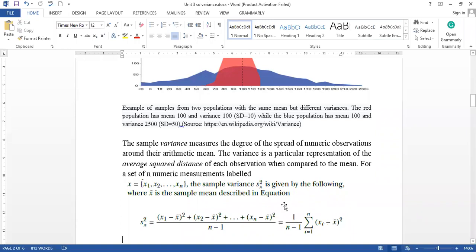In summation form, we can write 1 by n minus 1, sigma over i equals 1 to n, (xi minus x bar) whole square. We are subtracting the mean value from each and every value present in the data set. We take the square, then we take the sum of all these squared values, and we divide it by n minus 1. Then it gives me the total variance of the data set.